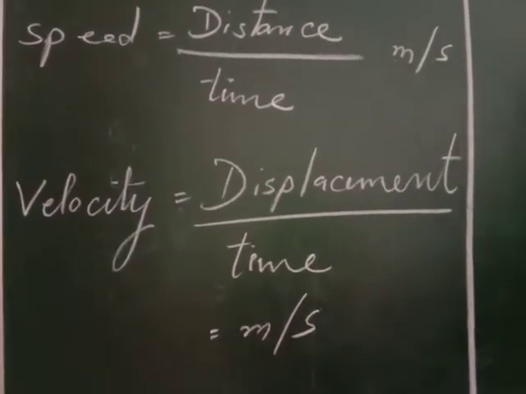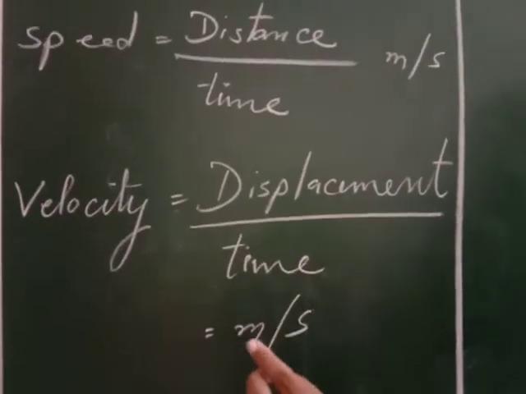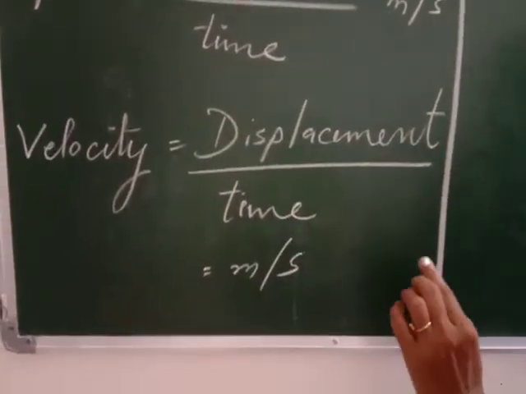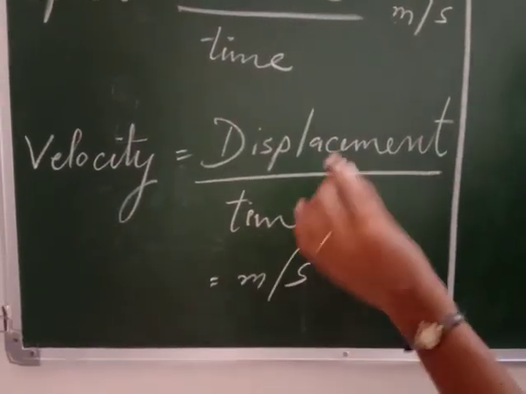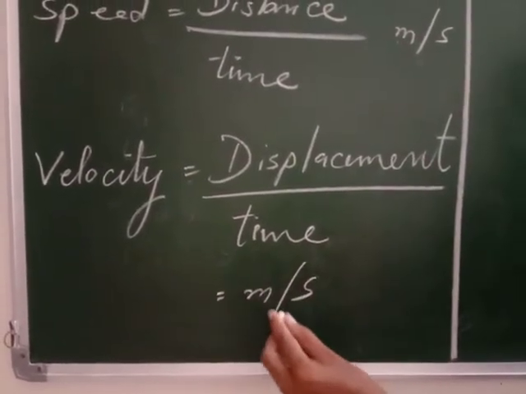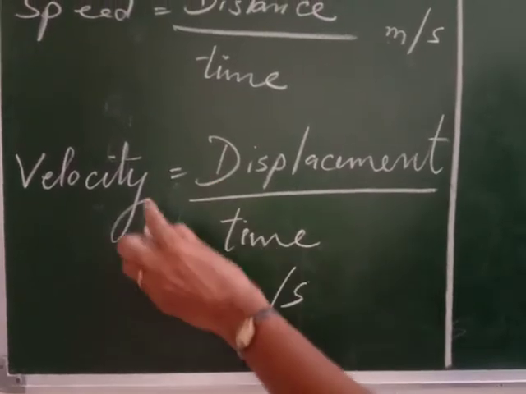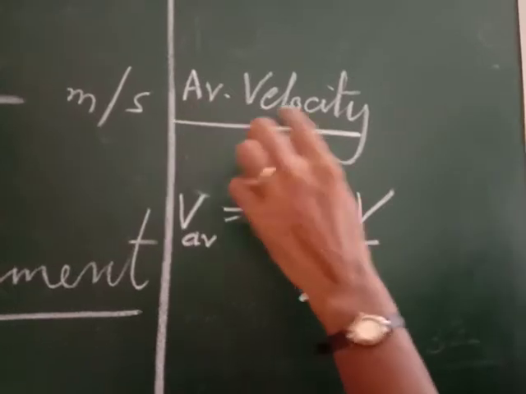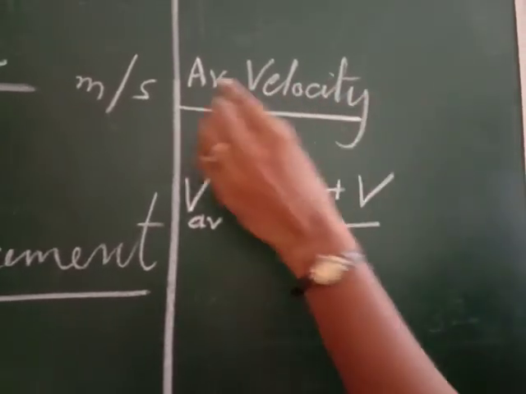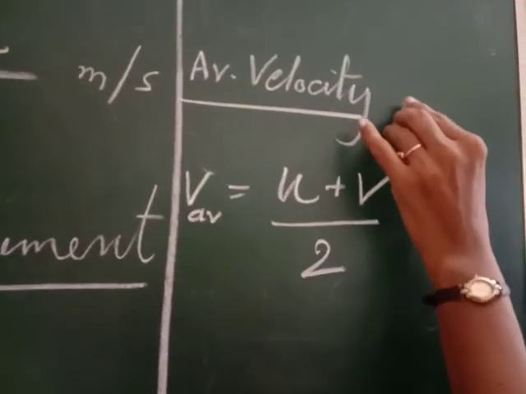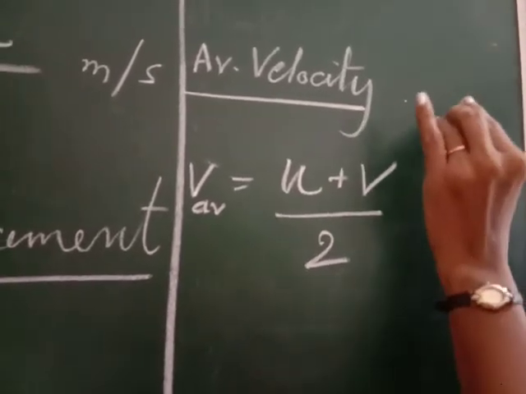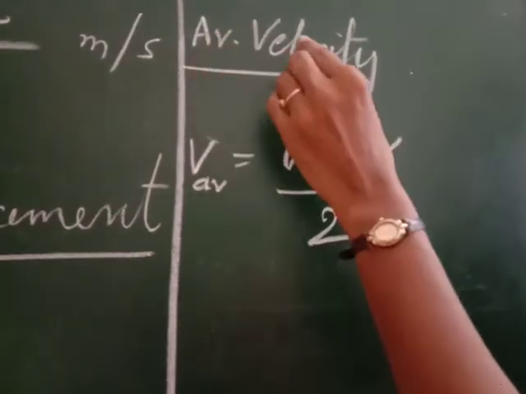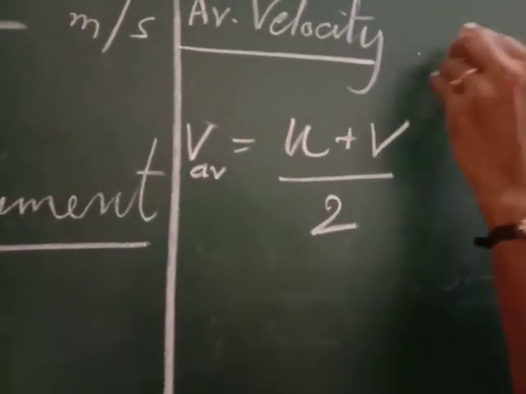Now what is average velocity? Average velocity means total displacement upon total time. Or you can write it like this: initial velocity plus final velocity divided by 2. That is also used to find the average velocity. The formula for average velocity is total displacement upon total time. In the case of speed, total distance upon total time. For average velocity, total displacement upon total time.